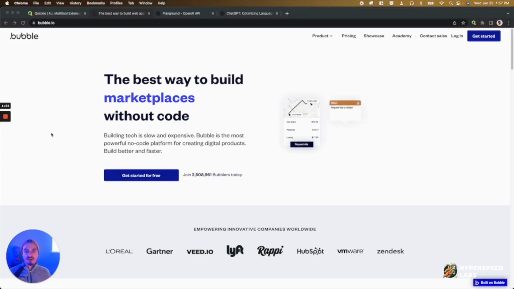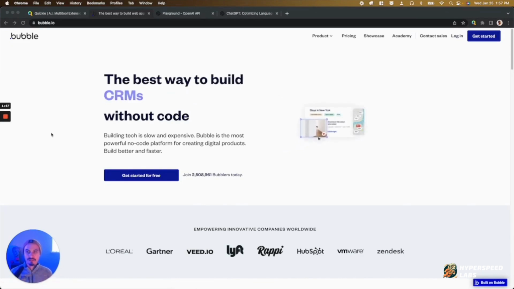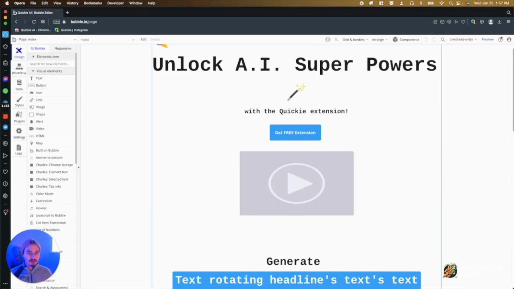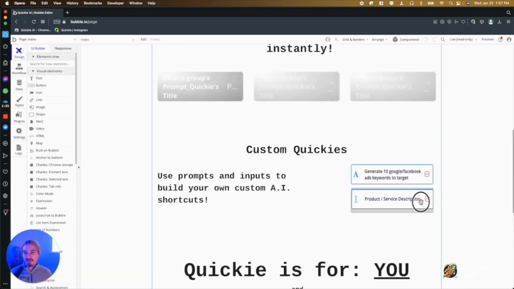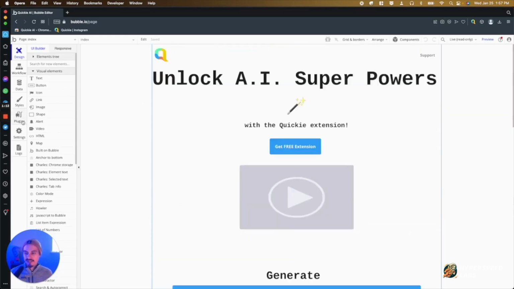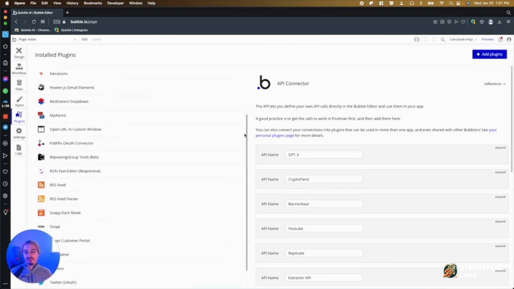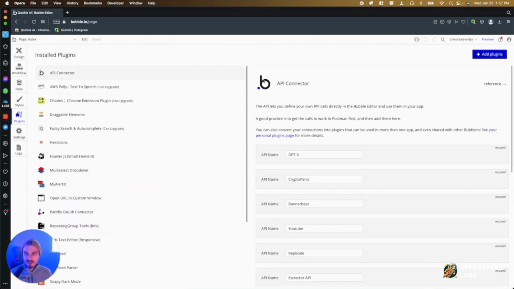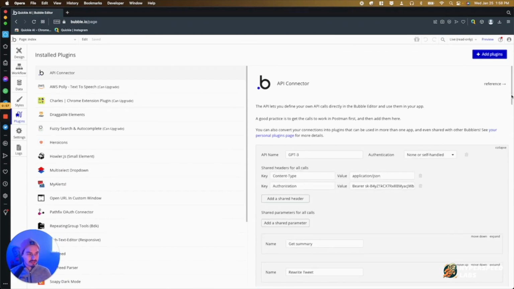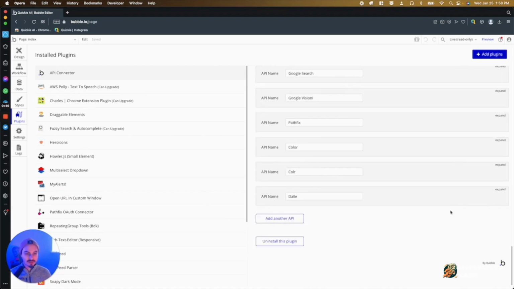Once we had our brand name and our logo, we then built out our MVP concept using bubble.io. You can see here's the back end of the website in the Bubble editor. I did use a handful of plugins that you can see here to help enable a bunch of the features that we've got in Quickie AI. I especially use the API connector a lot. So you can see I'm connected to the GPT API. I'm using a bunch of other APIs here as well and experimenting with new features all the time.